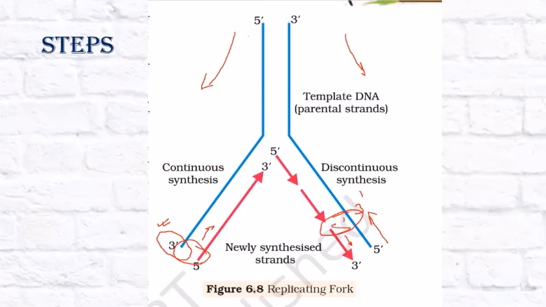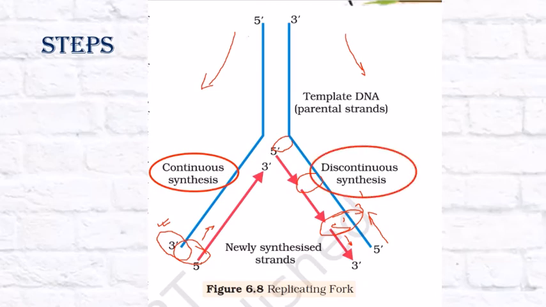Then this portion of the replication fork opens and it binds here, and the second DNA strand is formed, and then here, and the third part of the DNA strand is formed. So here the DNA strand formed is not continuous but discontinuous, while in the previous one continuous synthesis of DNA was taking place. Now in discontinuous synthesis, fragments or pieces of DNA are formed, and these fragments are known as Okazaki fragments. Now let's just revisit these concepts.